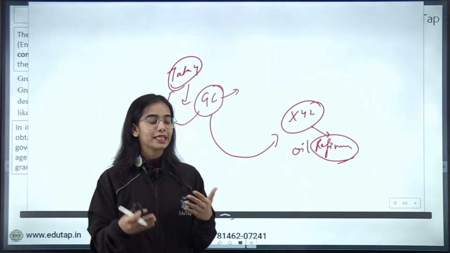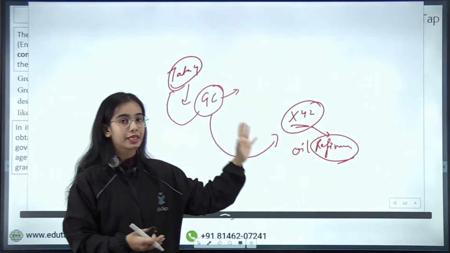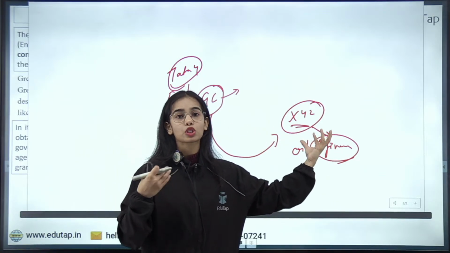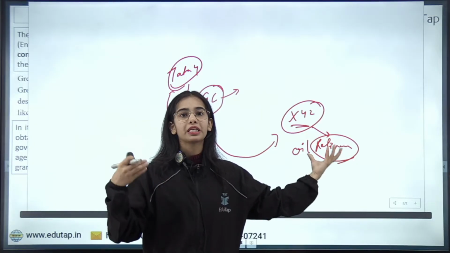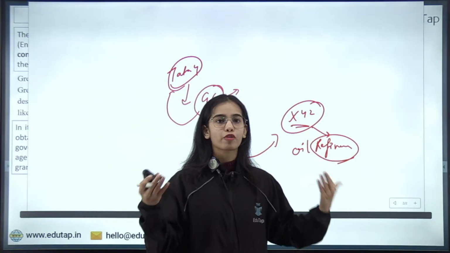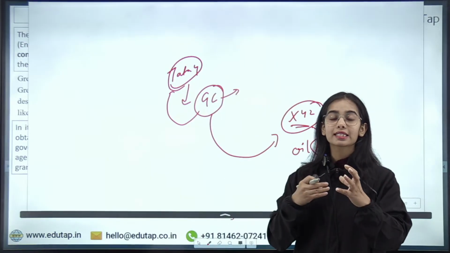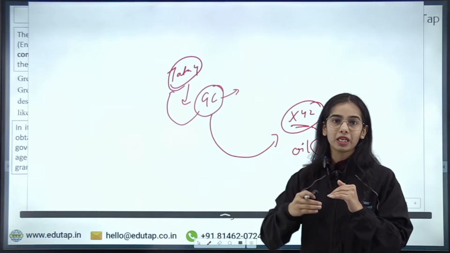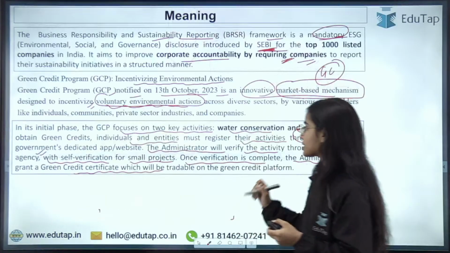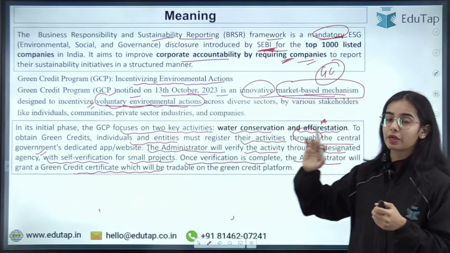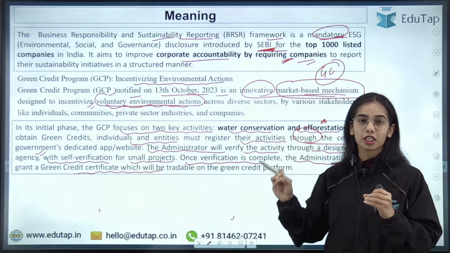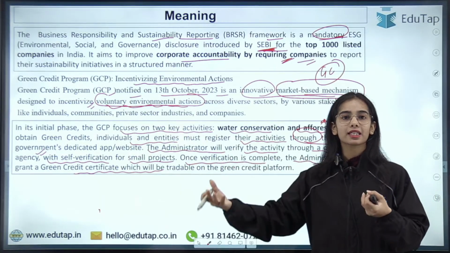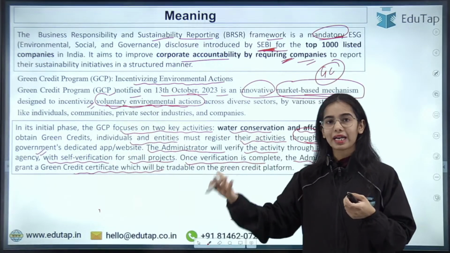This is the idea: this company will purchase the green credits to show that it is also working for the environment, and that it is aware that environmental sustainability is very important for the country and for the whole world. So there is a market for green credits, where they can be purchased or sold. That's why it is an innovative market-based mechanism. The companies that have more green credits can sell them, and the companies that have fewer can buy them.